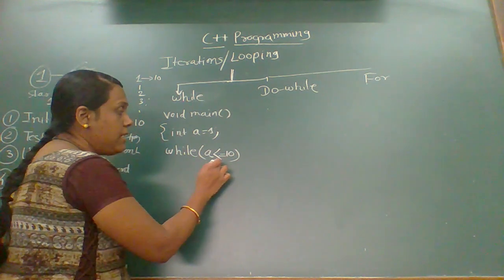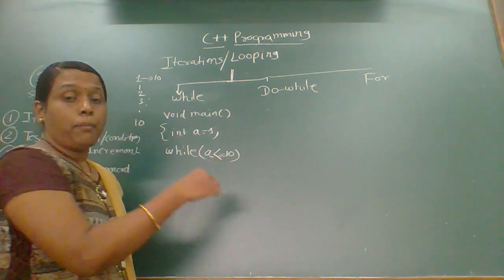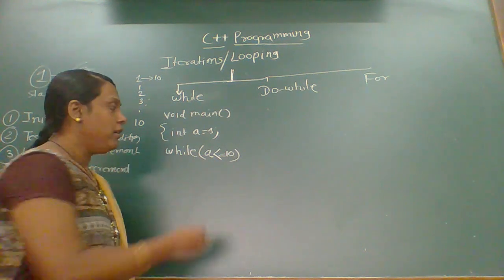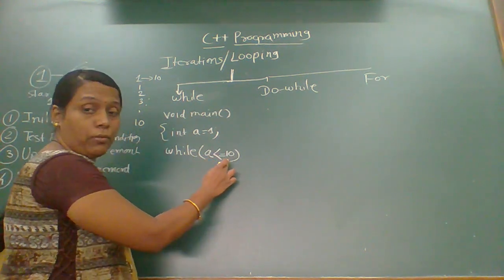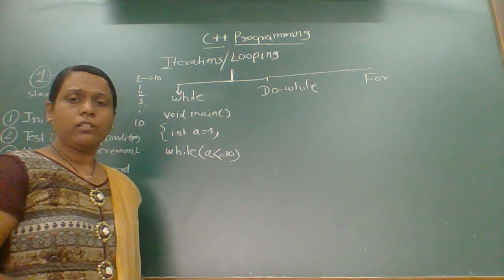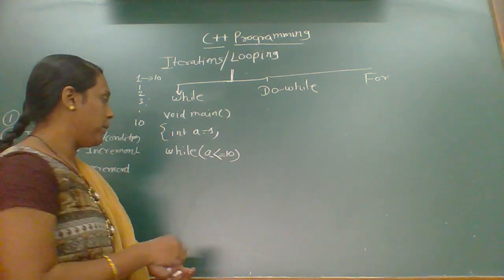If we write a is less than 10, then it will print the numbers from 1 to 9. If we write a is less than or equal to 10, then it will check the condition till 10 and it will print the 10th, that is the last number.